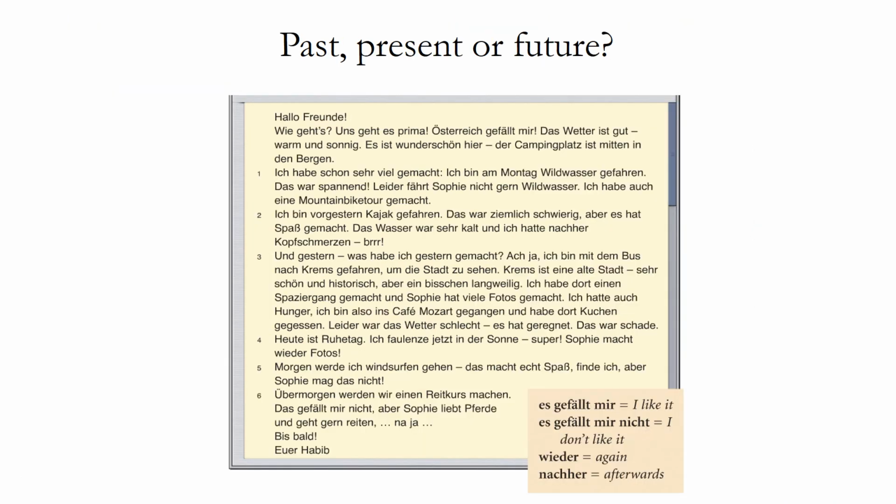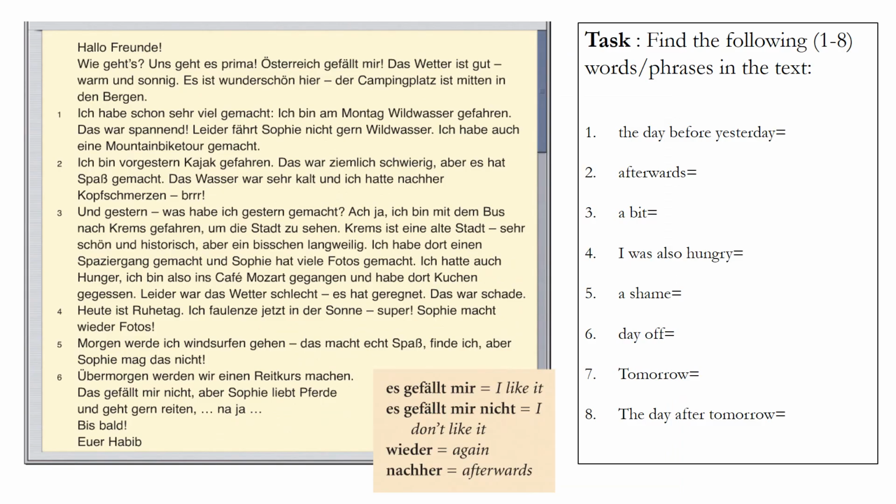I'd now like you to have a look at that text and see if you can work out which sections are in the past, which are in the present, or which are in the future. The first section is in the present. It's saying, how are you? And talking about it being wonderful there. The second is all about the past, what they've done in Austria. The next bit's back in the present, talking about today being a day off. And then we have the future, talking about plans for tomorrow and the day after tomorrow.